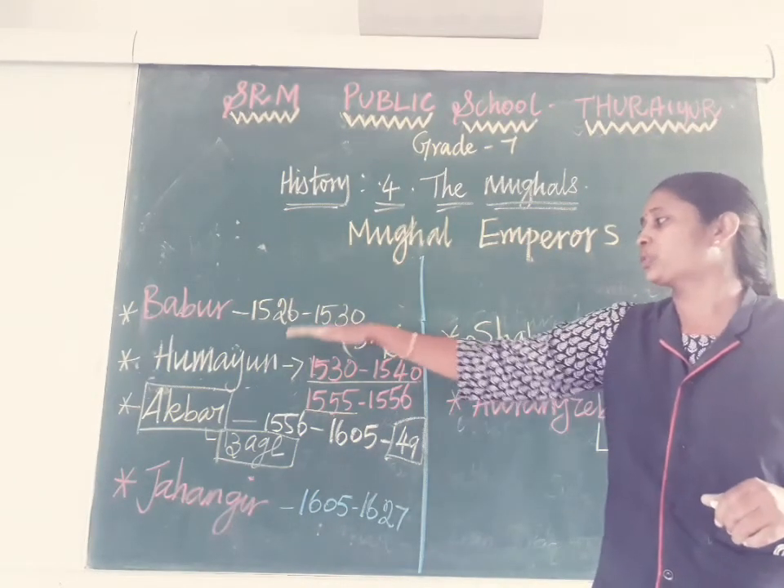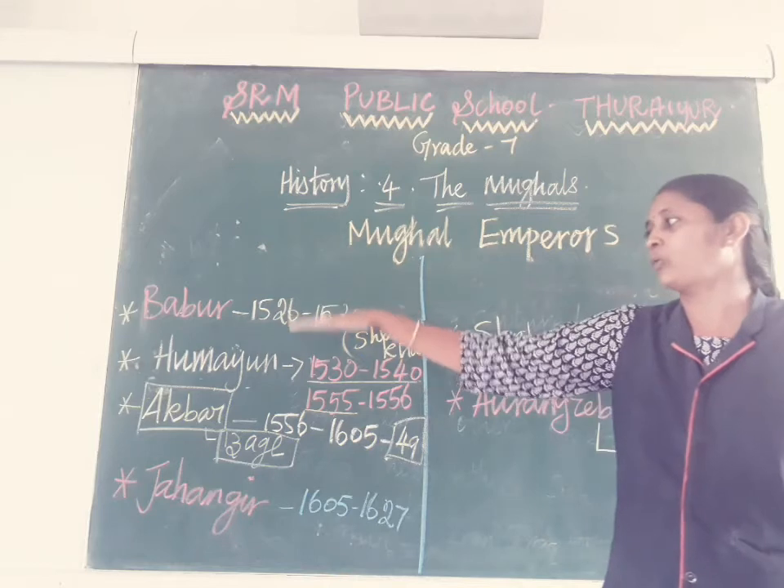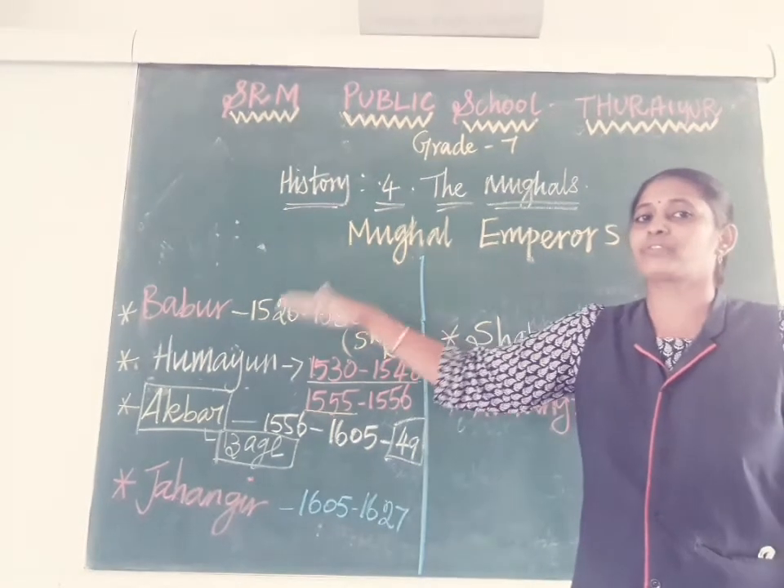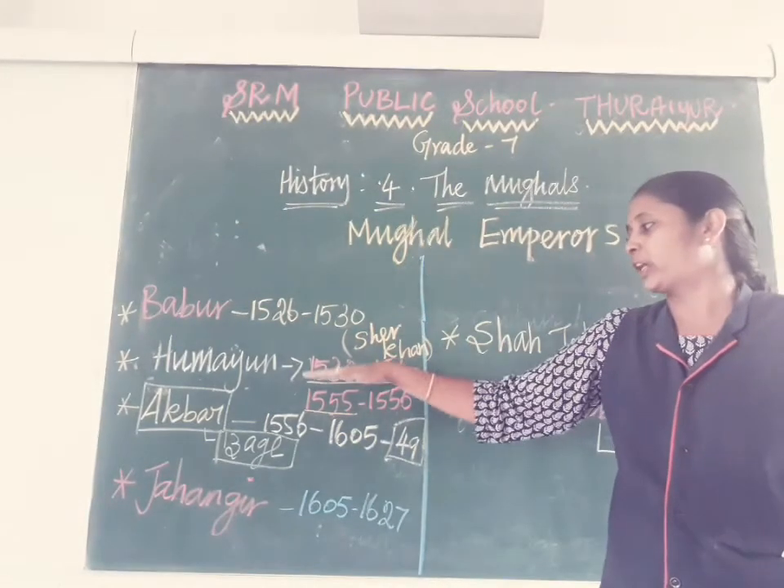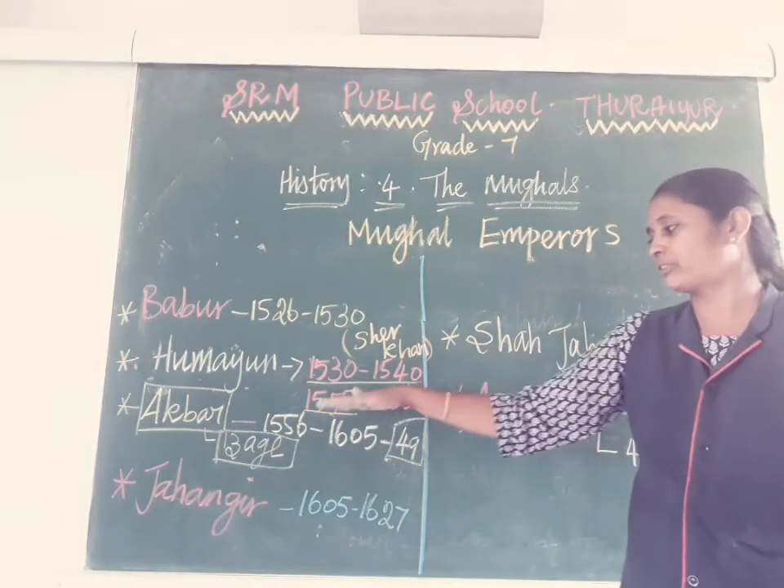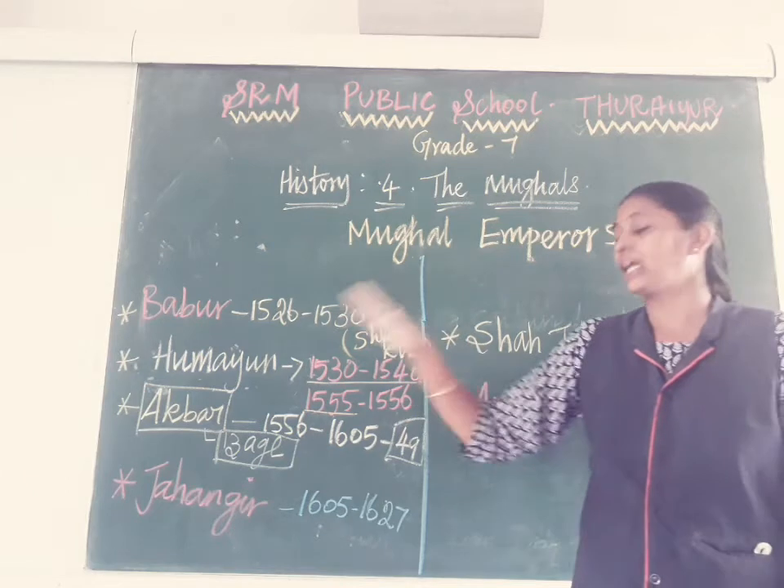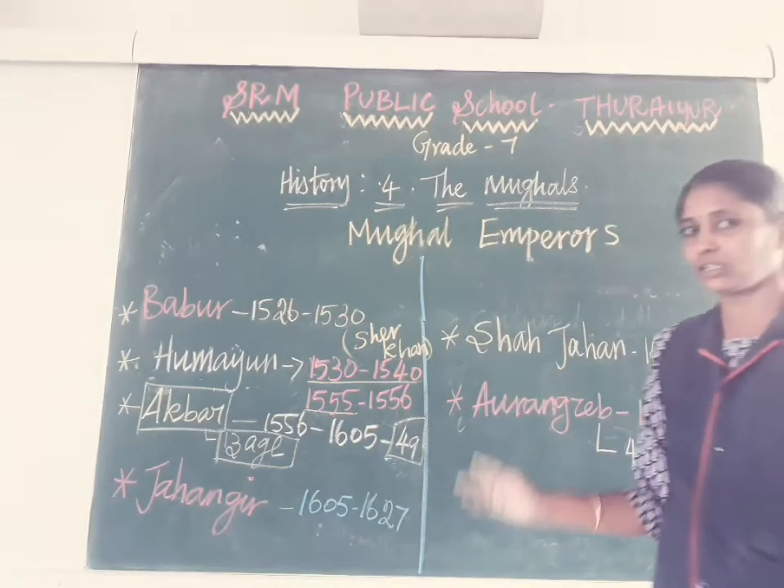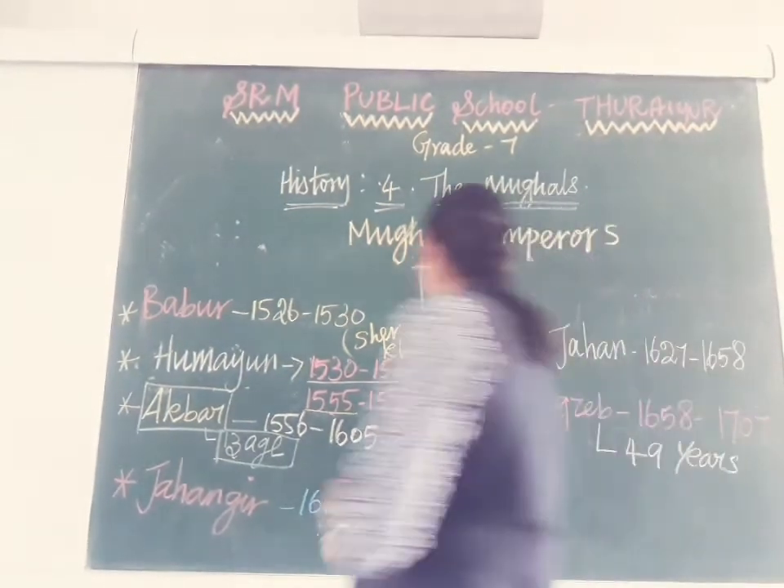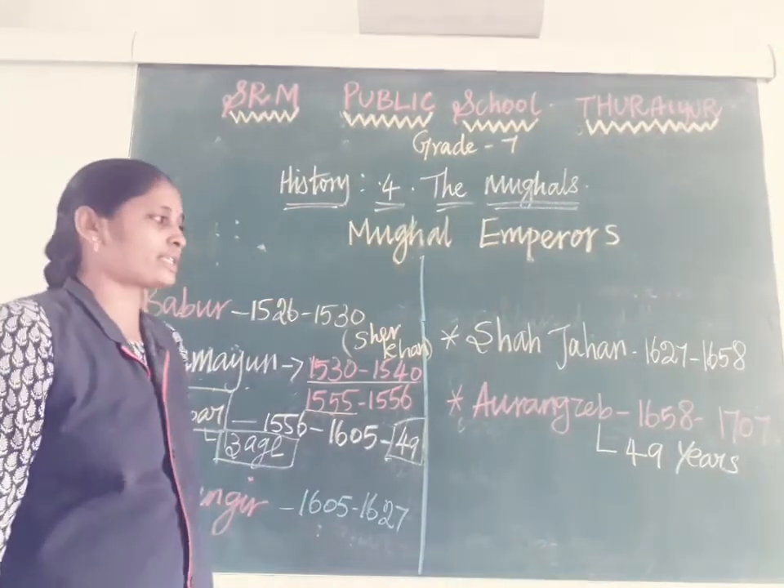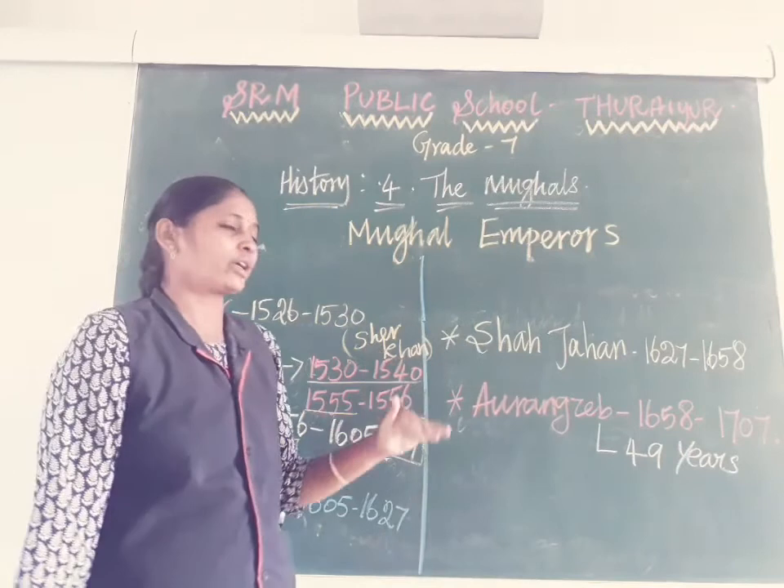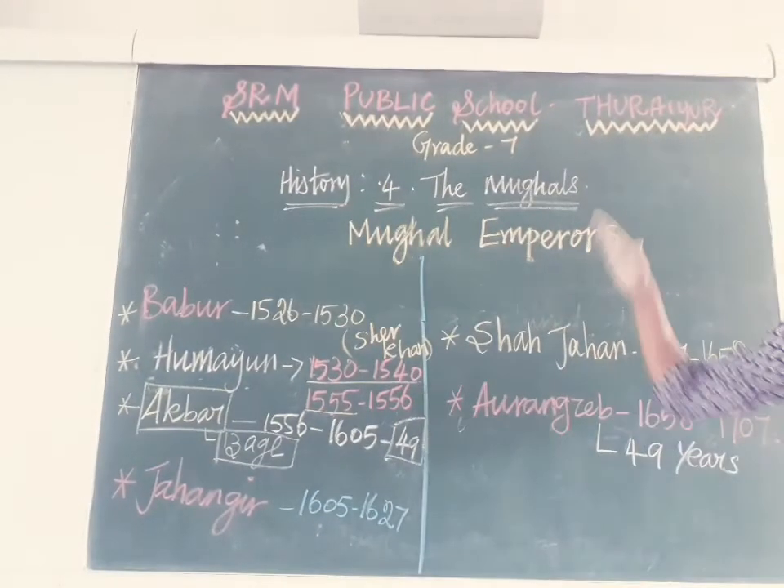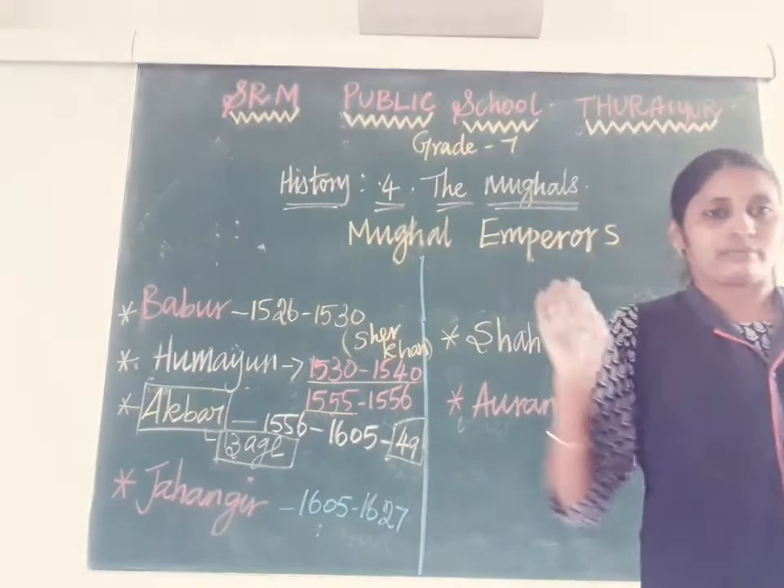So for this you are supposed to know the timing, the years, from what year up to which year they ruled. Babur means 1526 to 1530. Humayun means 1530 to 1540 and 55 to 56. Akbar means 1556 to 1605. Jahangir 1605 to 1627. Shahjahan 1627 to 1658. Aurangzeb 1658 to 1707. So you should remember the years.